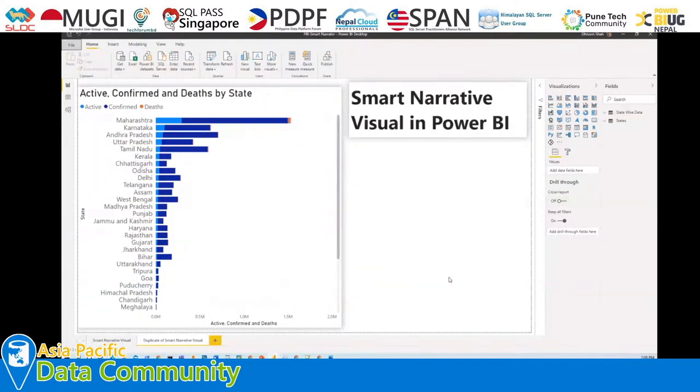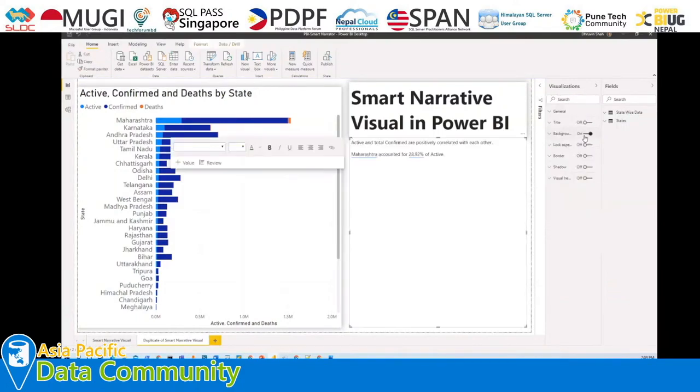Now the very first step is to add that visualization. Once you enable the preview feature and restart Power BI Desktop, this visualization will be available on the right-hand side under the visualization section. So this is the smart narrative visualization. Let's add that visualization on our page.